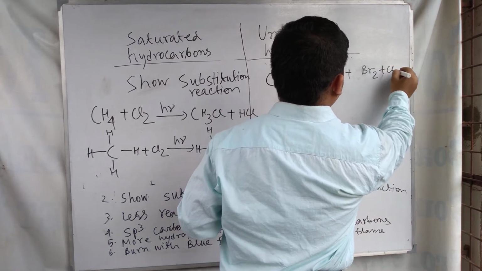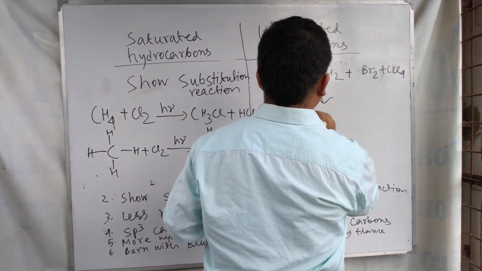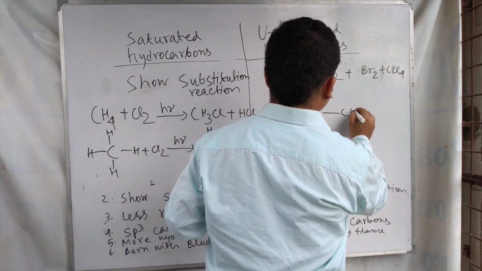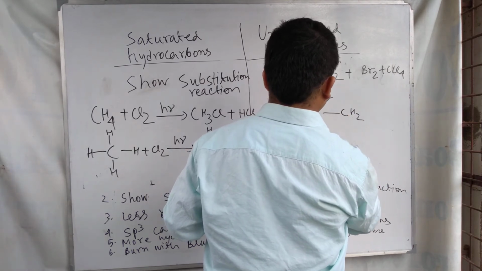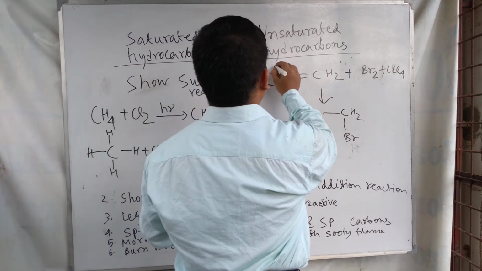if we add bromine in carbon tetrachloride, this is called addition reaction.